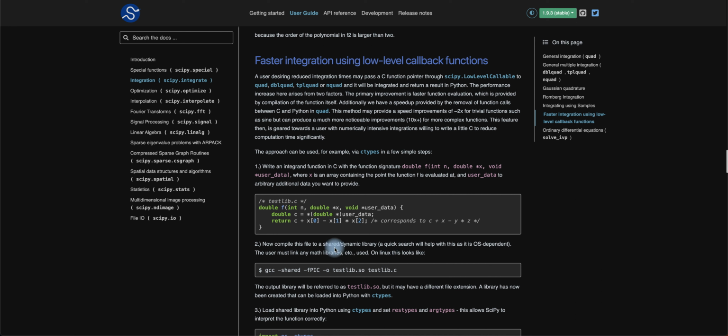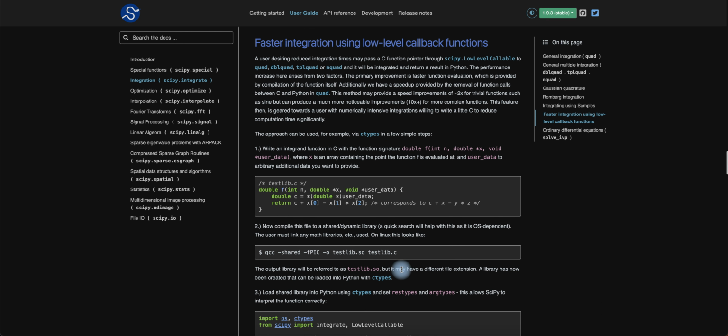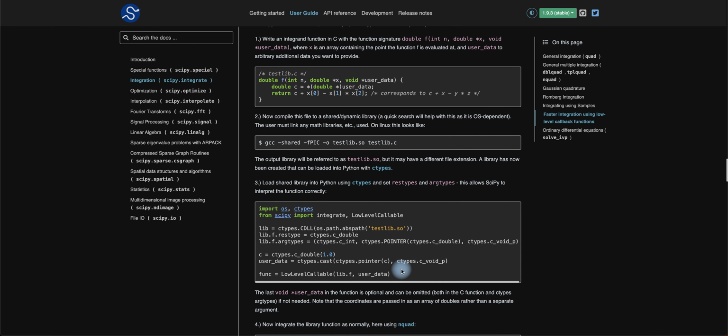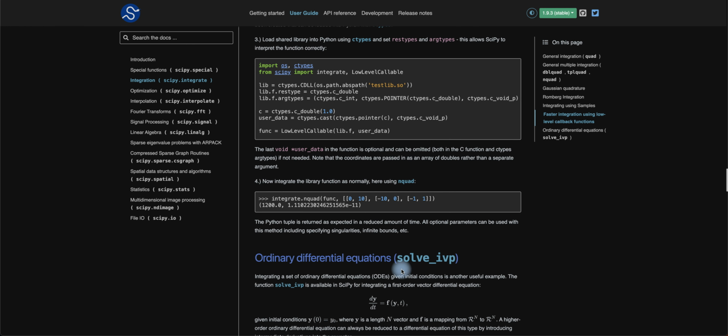And you compile these links with fast integration with callback functions using double F, which you would see here below, and it has to be linked with a math library, right? Whether it's Linux, Mac OS, Windows, however it may be, right? And you use that shared library that you get from those areas, even if it's through SQL. You load that into Python, integrate it below, and that's how you're able to knock this stuff out, right?